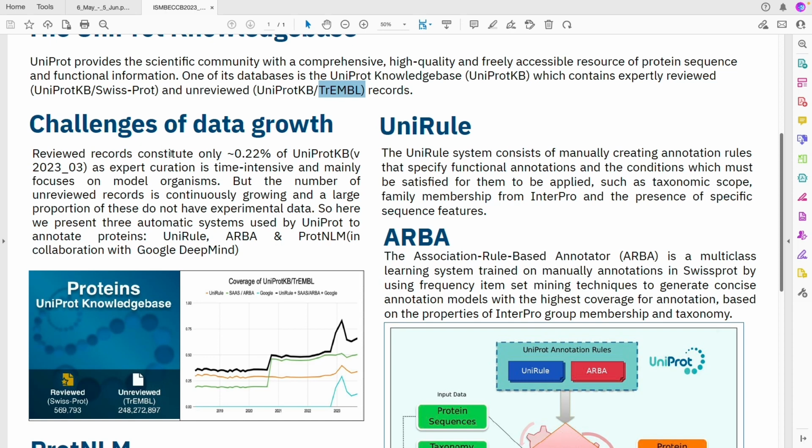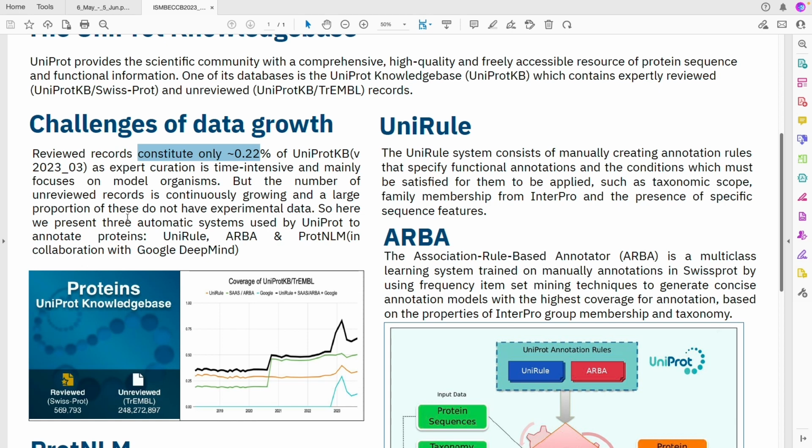Reviewed records consist only of 0.2% of the UniProt knowledge base because expert curation is time intensive and mainly focuses on model organisms. And that's why we would see that SwissProt is around 569,000 protein entries, while UniProt is 249 million, which is almost 5 times or maybe more of SwissProt. The number of unreviewed records are constantly growing, and a large portion of these do not have experimental data.